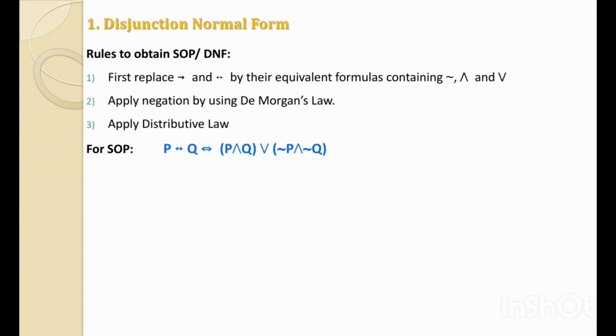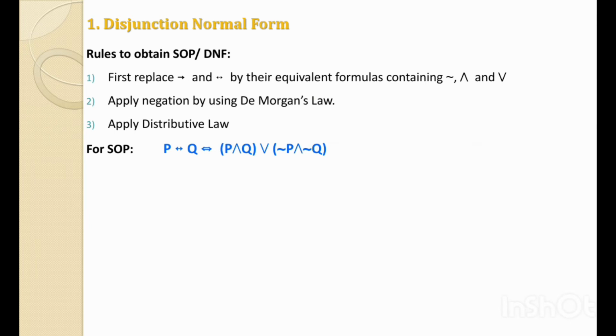Now we have two formulas for the double implies, but we always have to consider the second formula of the double implies for the sum of product, because the formula is: P double implies Q is logically equivalent to (P and Q) or (not P and not Q).